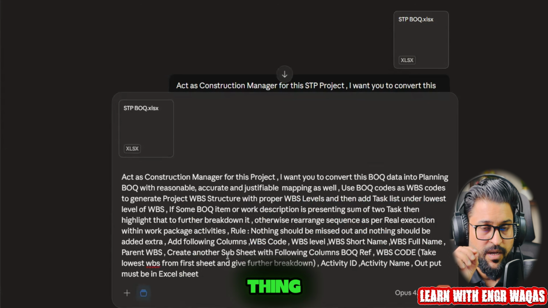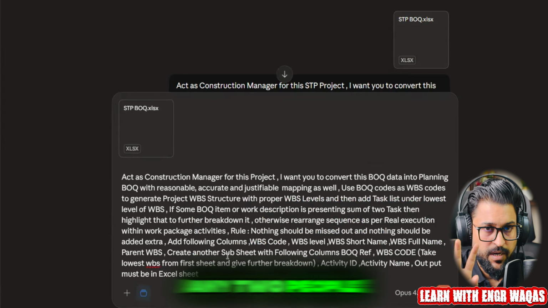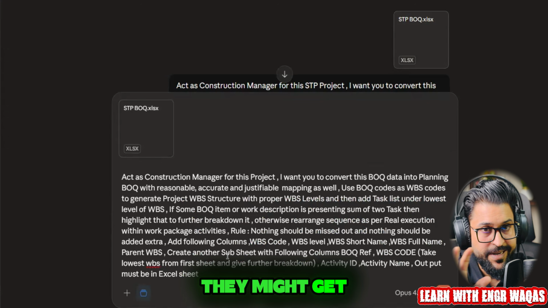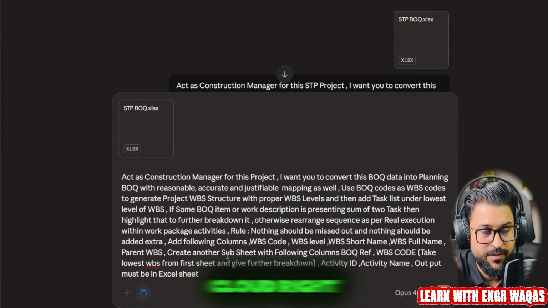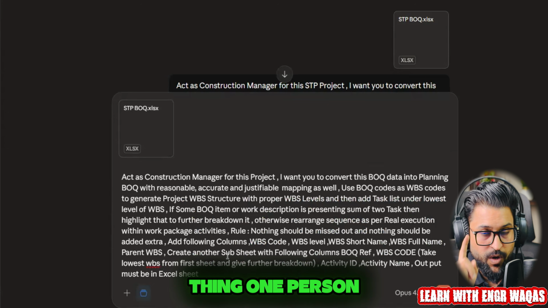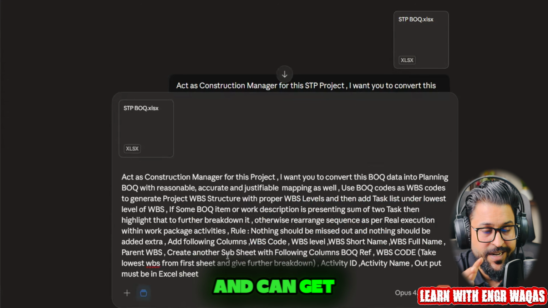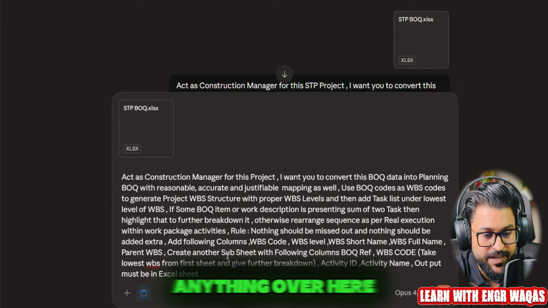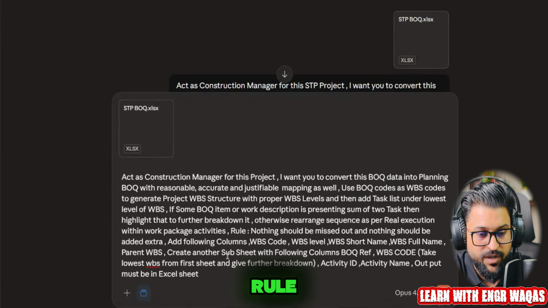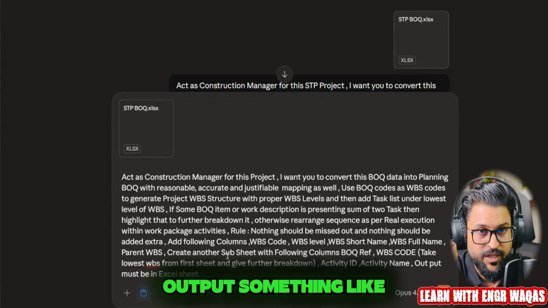And remember one thing, if any two people are using the same prompt, they might get different results. Why? Because of the way they train their Claude, right? Maybe they are using different kinds of documents. And one person using one Claude can also get different results. Yes, if you change anything over here, if you change the rule, you are going to change the output.